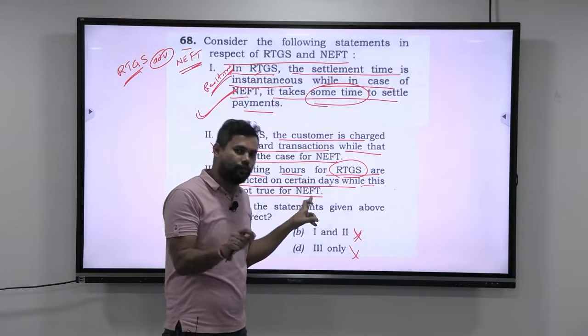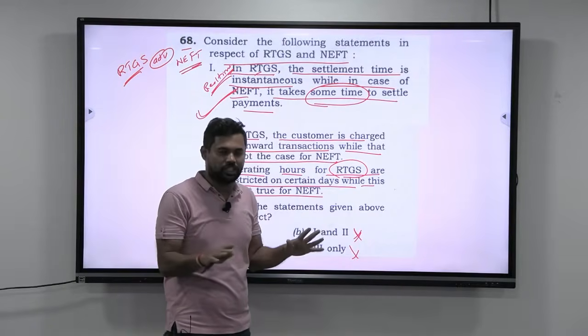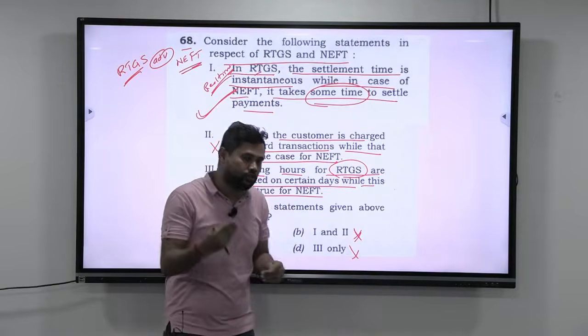It is available 24 hours, 365 days. Even NEFT is available 24 hours, 365 days. There are no restrictions at all. They have removed all types of restrictions. But overall, I just taught you how you can use your lines of thought to deduce the answer.